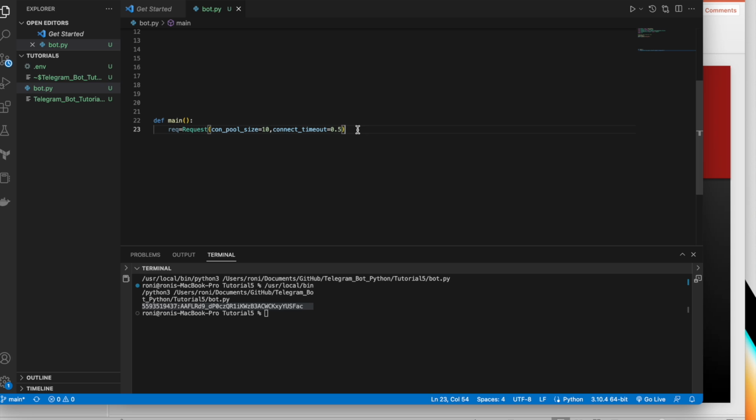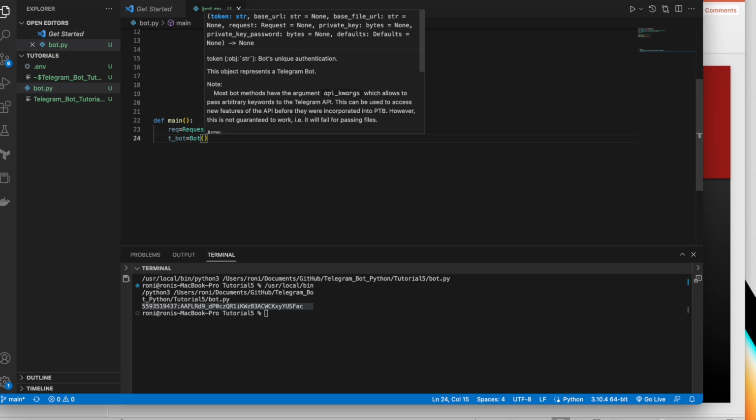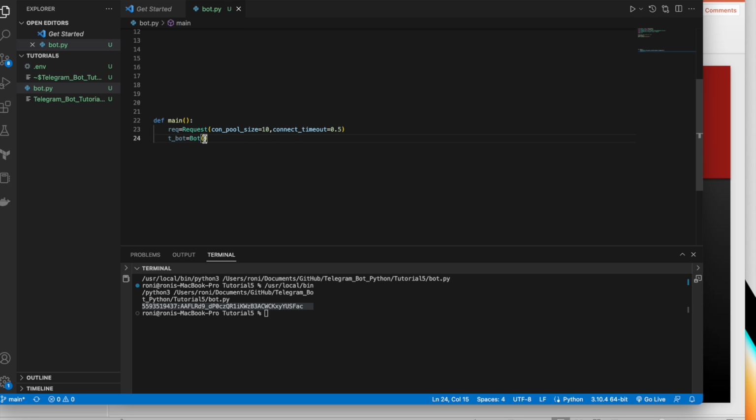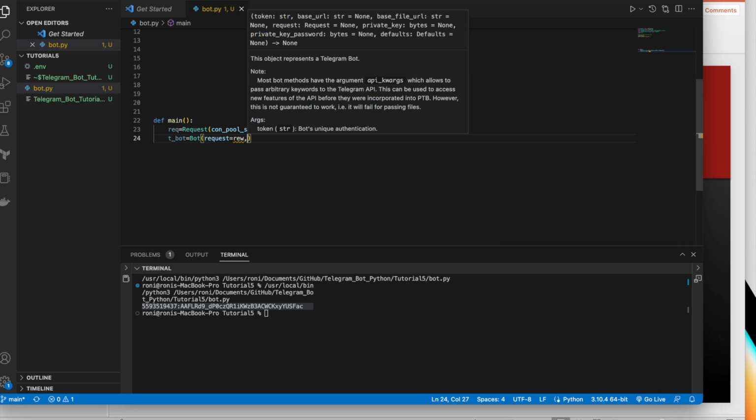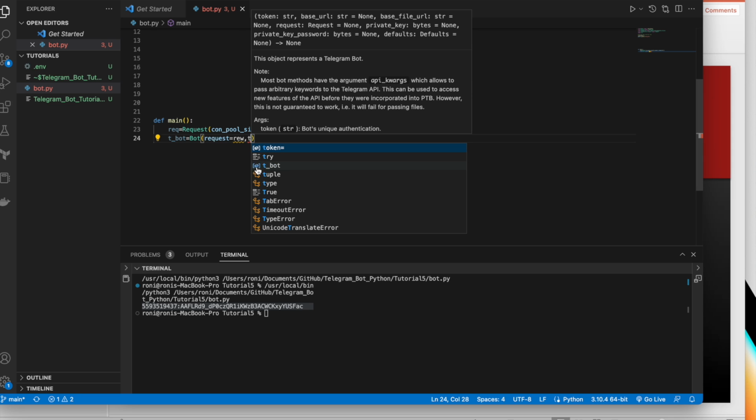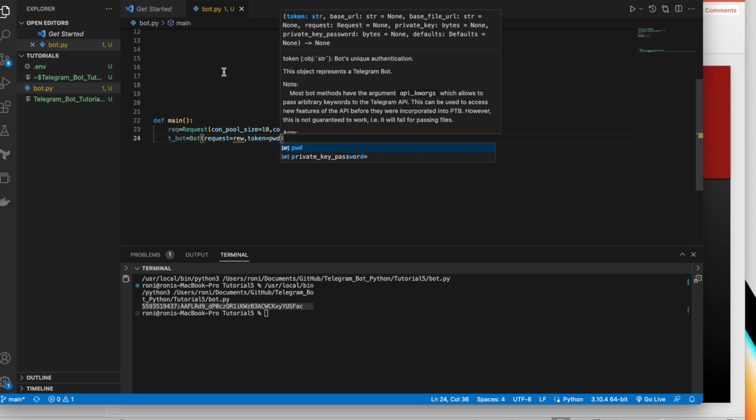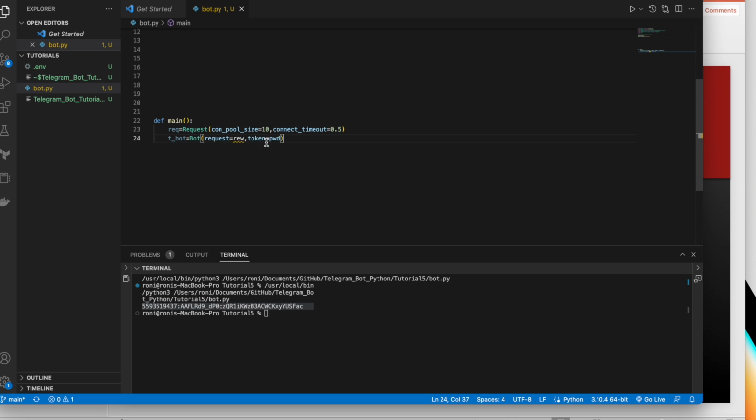Okay, fine. Then we'll create a variable t underscore bot. It is going to be a reference to our bot. So I'll use the Bot class, and it is going to take a few things: the token and the request, right? The request parameter is going to come from here, and the token is going to come from our previous value for password. So our bot has been initialized.